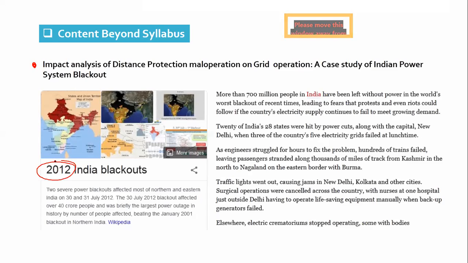It is considered one of the major blackouts in the history of power systems across the globe, not only in India. We will see how, if relays are not operated properly, it can result in a blackout and affect the operation of a nation, through any misoperation or maloperation of a distance relay. That will be the content beyond syllabus.